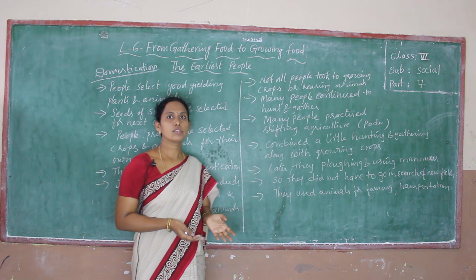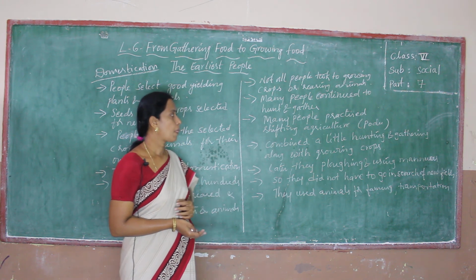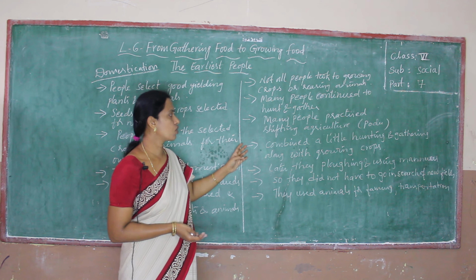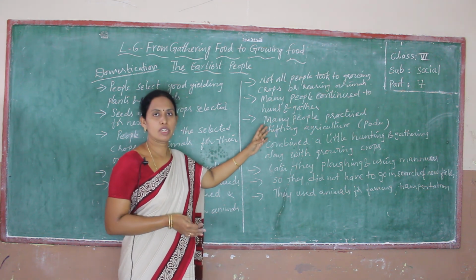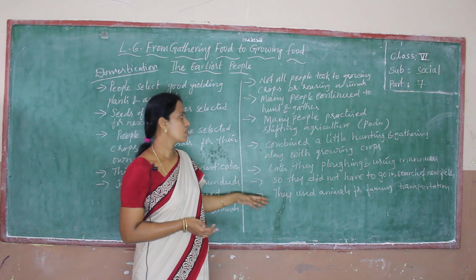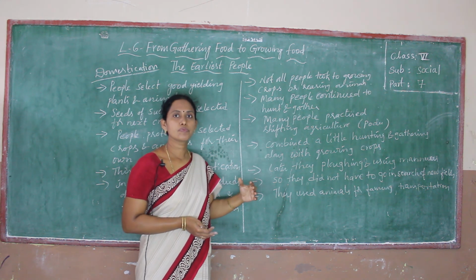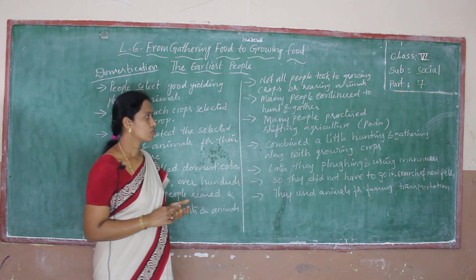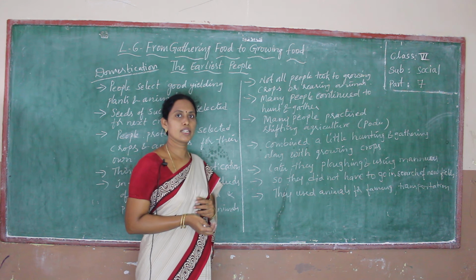In this way they do farming like Podu farming, combining a little hunting and gathering along with growing crops. Besides farming, they depended on hunting and gathering. Along with growing crops, they were also doing hunting and gathering.